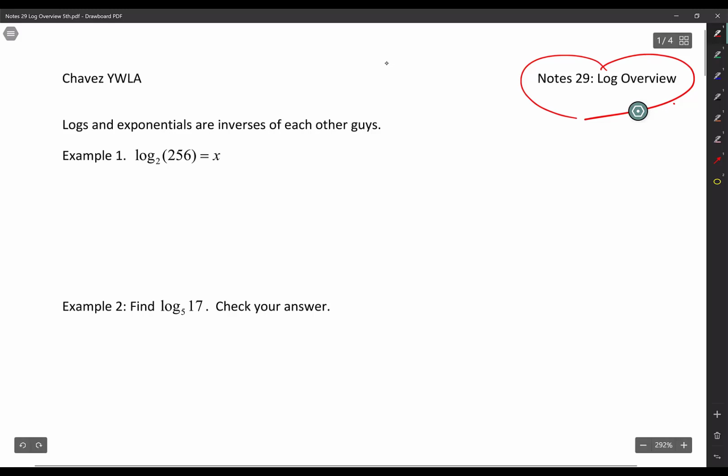All right, let's see if we can do this awesome math here. Logs of exponentials and inverses. I wouldn't really call this notes, I would call it an overview, because I'm assuming that you guys know already a little bit about logs. I'm assuming you know the properties of it, and if you don't, I'm going to go ahead and write them here.